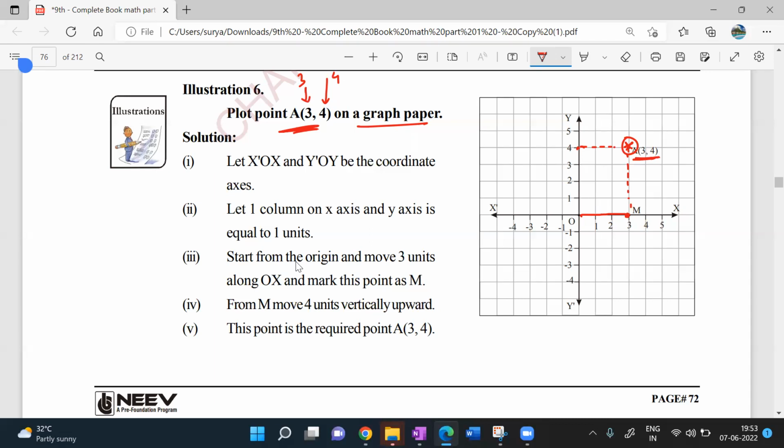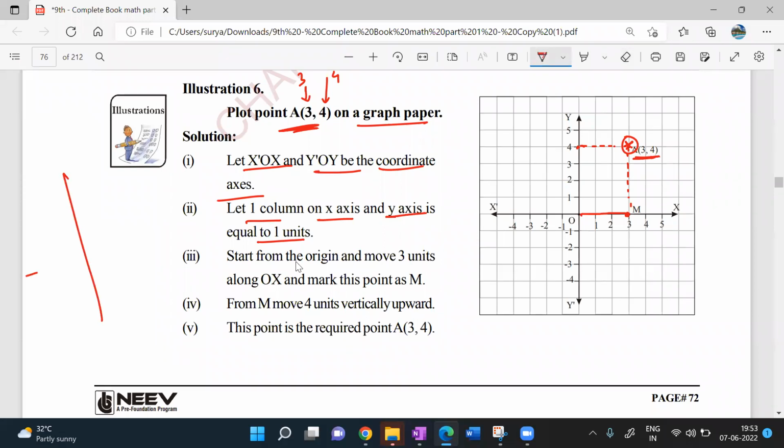So, look at this here, he has given an explanation. Let XOX' and YOY' be the coordinate axes. Let one column on the x-axis and y-axis be equal to 1 unit. Guys, he is taking one unit, right? You may take any units, beta. Let me explain to you. You may take like this also. Nothing wrong with that. You may take 0 here, 5 here, or you take 2, 4, 6. You take 2 units. Nothing wrong with that.